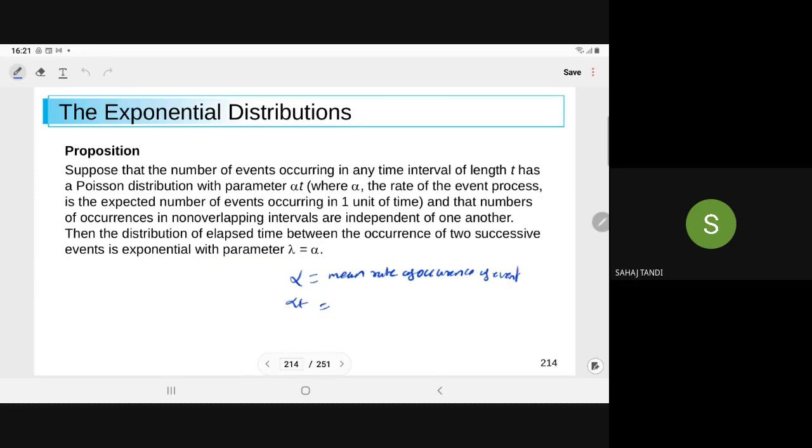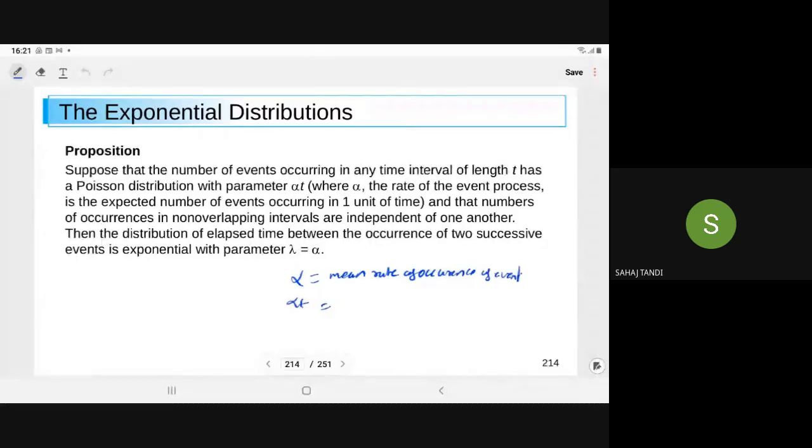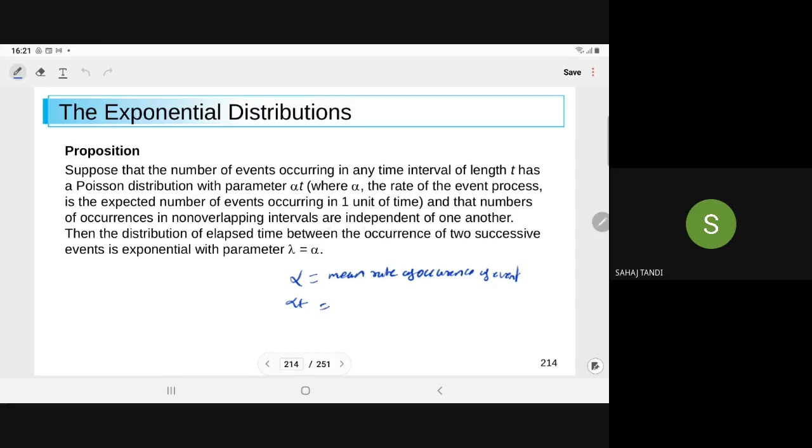So here, these occurrences follow the Poisson distribution. Poisson is what? A discrete distribution, so events are occurring discretely. The rate of the events process is the expected number of events occurring in one unit of time, and the numbers of occurrences in non-overlapping intervals are independent of one another. Then the distribution of the elapsed time between the occurrences of two successive events is exponential with parameter lambda, where lambda is equal to alpha.